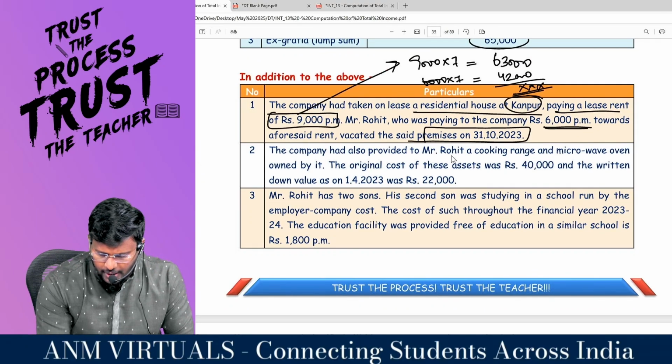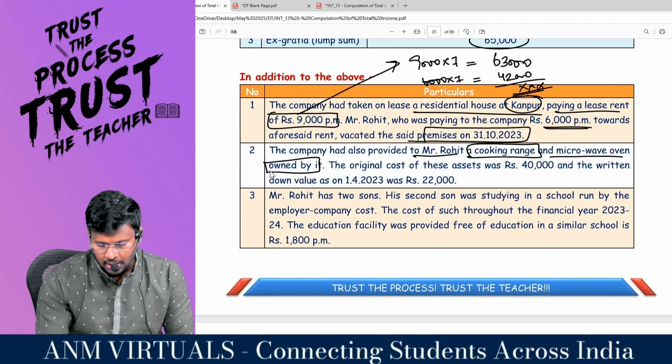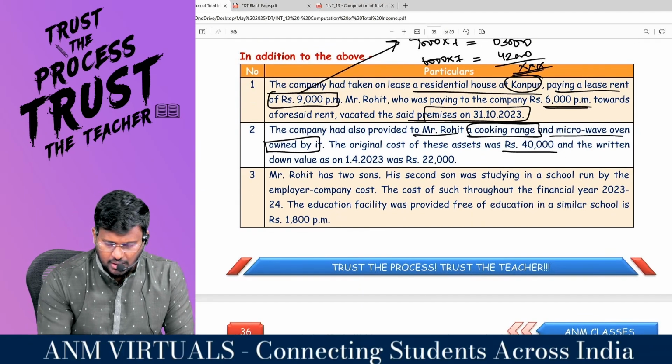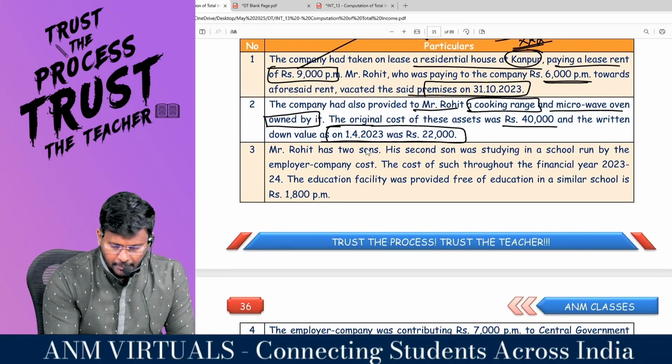The company has also provided to Mr. Rohit a cooking range and a microwave oven owned by it. Okay, fine. The original cost of these assets was 40,000 and the WDV as on 1/4/2023 is 22,000. Comfortable? Mr. Rohit has 2 sons.